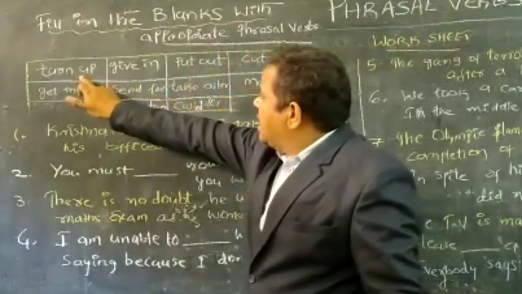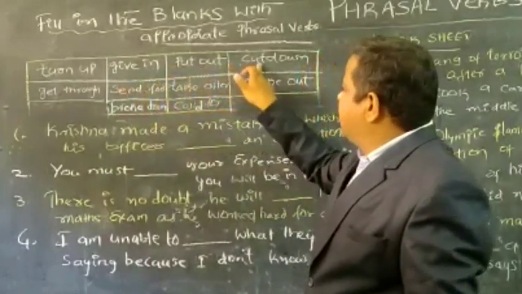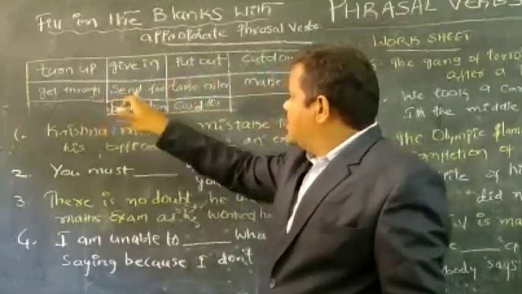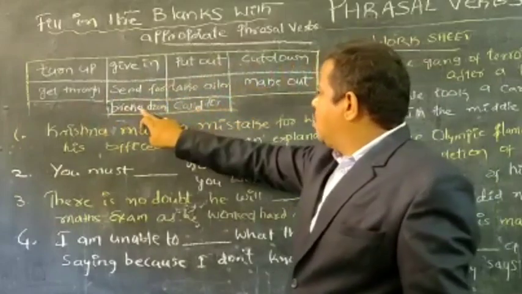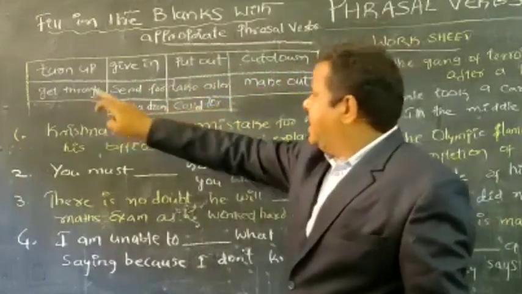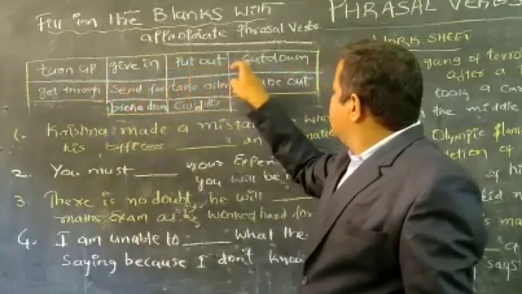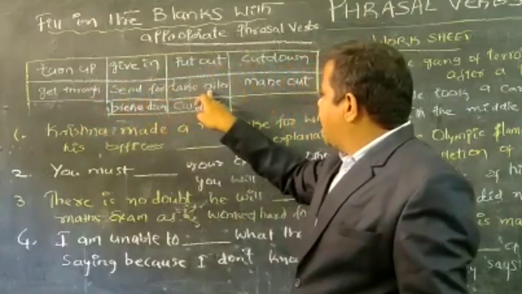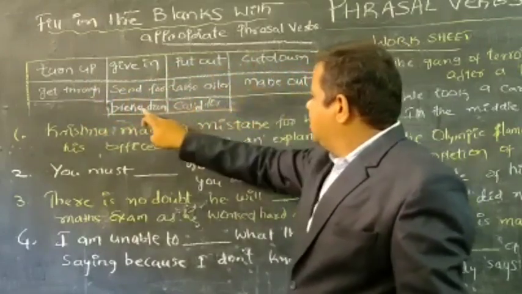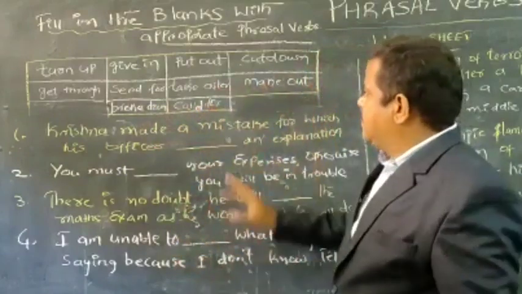Fill up, turn up, give in, put out, cut down, get through, send for, take after, make out, broke down, called for. So these are the 10 phrasal verbs.